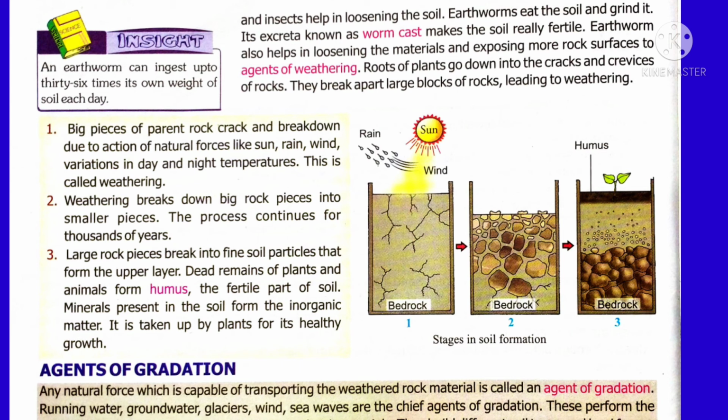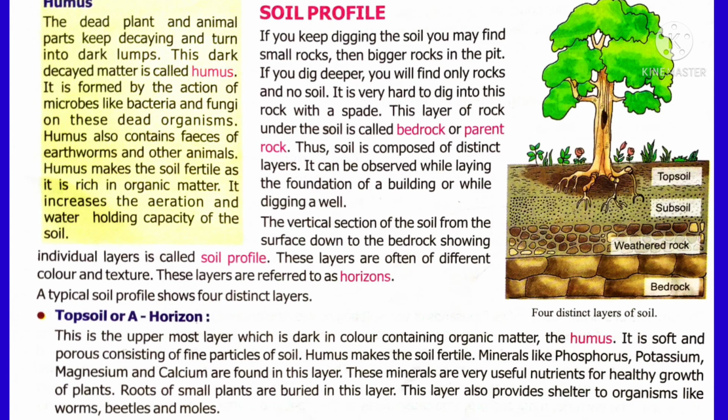Now tell me, what are the agents of gradation? Many natural forces which are capable of transporting the weathered rock material are called agents of gradation, like running water, groundwater, glacier, wind, sea wave. These are the agents of gradation because these agents transport the weathered rock material, that means they transport the soil particles.